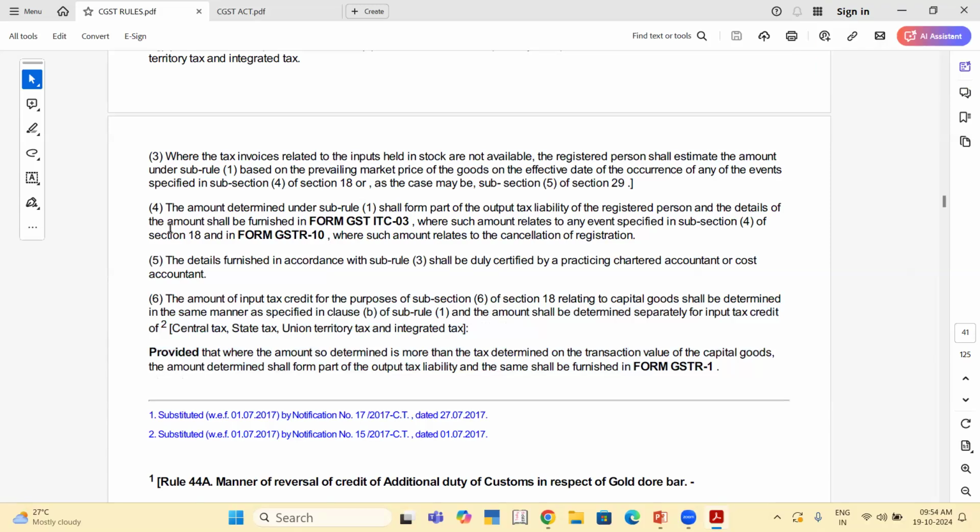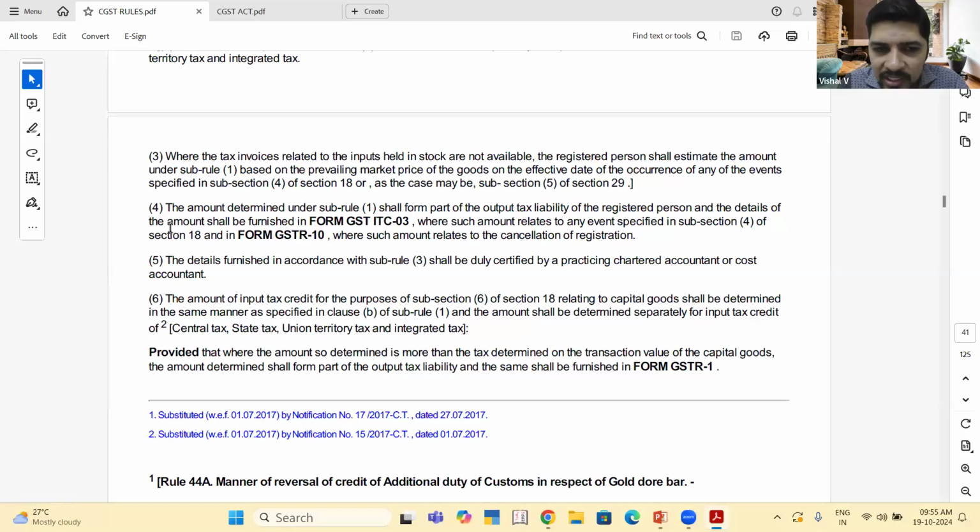See, it specifically says the amount determined shall form part of the output tax liability and the same shall be furnished in GSTR1. So that means जो भी tax है, this is pay करना है. When, I'm sorry to interrupt, this is the case only when your output tax is more than the ITC reversal.